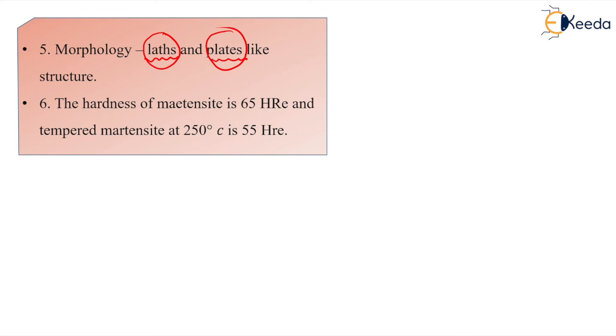Then, students, the hardness of this martensite is 65 on the Rockwell C scale. And if anybody asks you what is the hardness of the tempered martensite, we have understood what is meant by tempering. At say 250 degrees centigrade we temper it, then the hardness we have got is around 55 HRC.